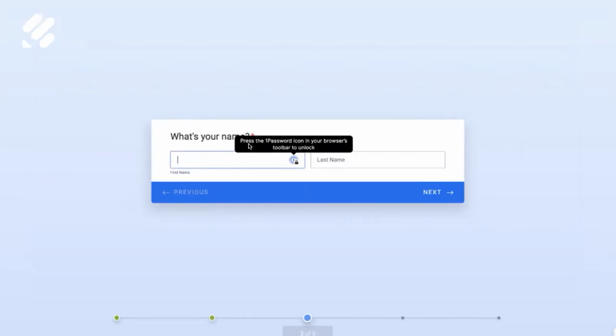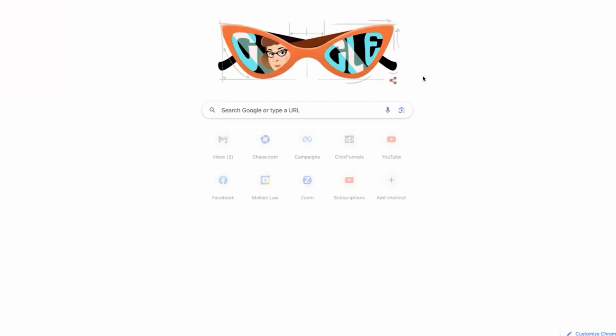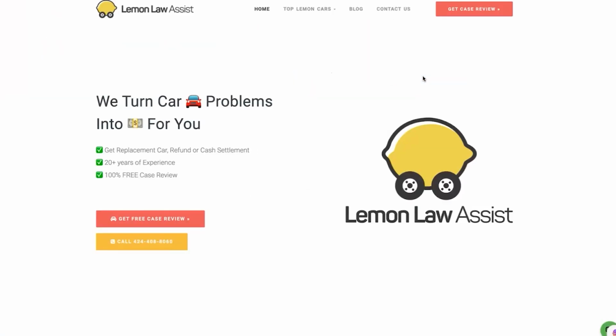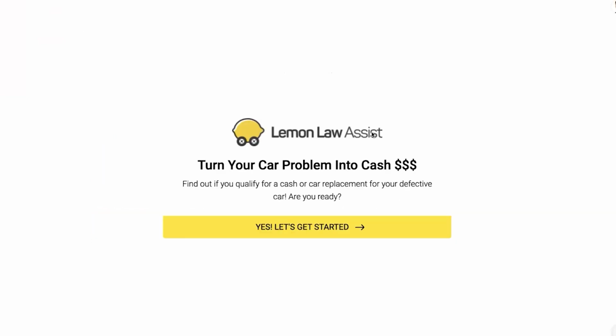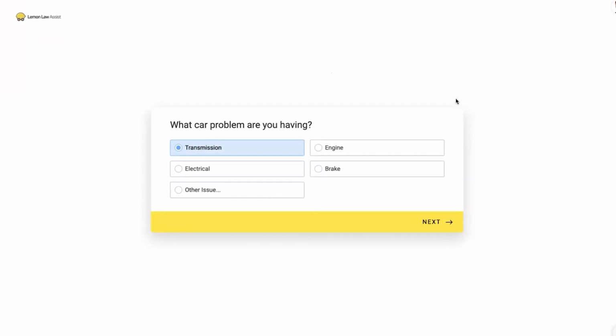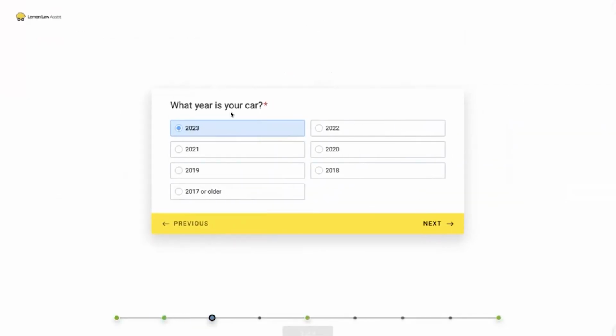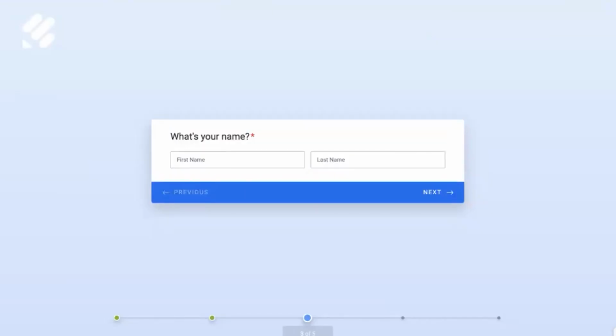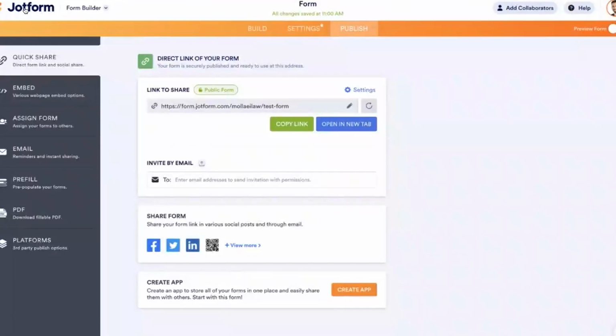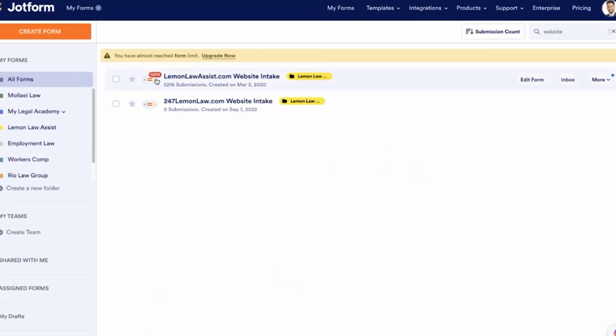Okay, very easy. And where do I use this? Well, number 1 is our website. Okay, our website, get free case review. So turn your car problem into cash. Find out if you qualify for cash or car replacement for your defective car. Are you ready? And it goes in through the questions. And this, what you're seeing right now, just from the website itself, has been filled out 5,000 times. So it works pretty well. It does work. You just have to get traffic to it or have enough visitors that are visiting it.